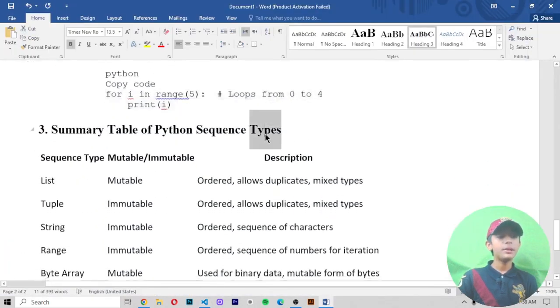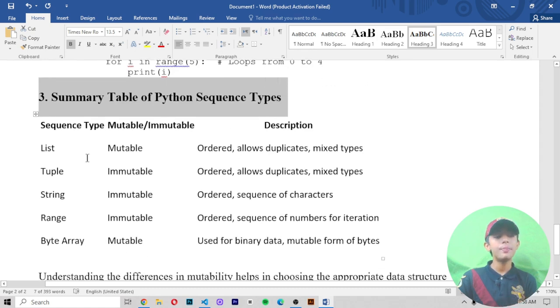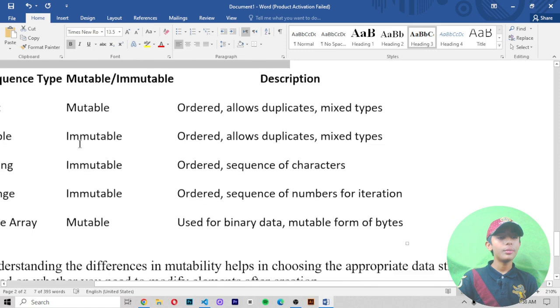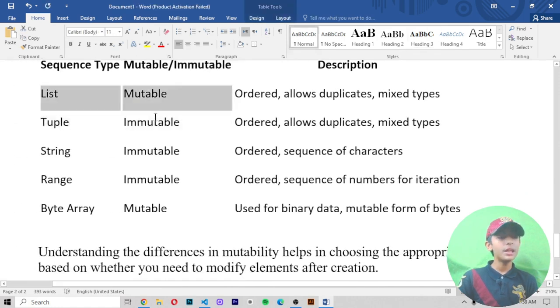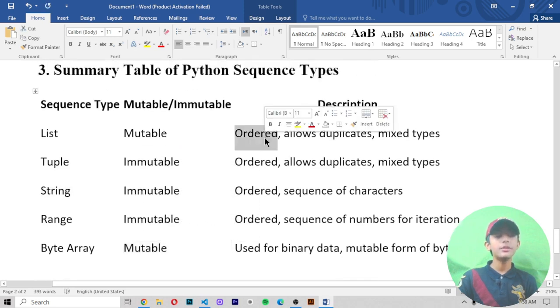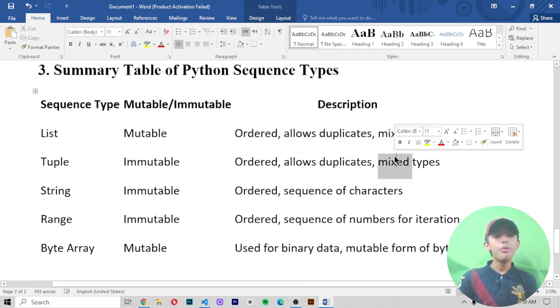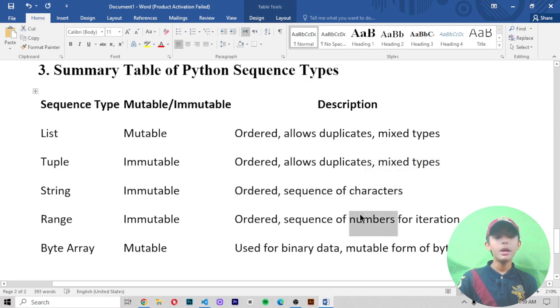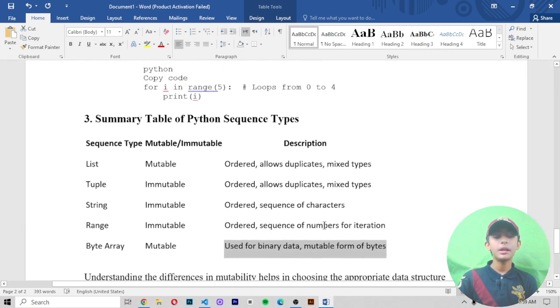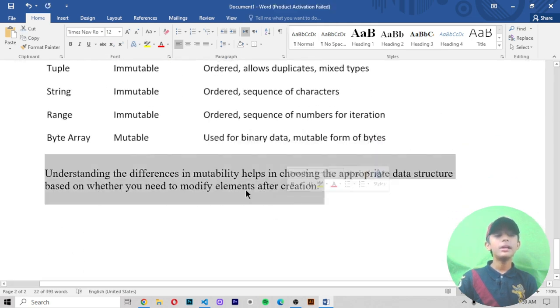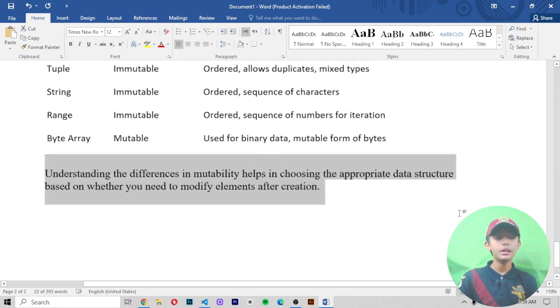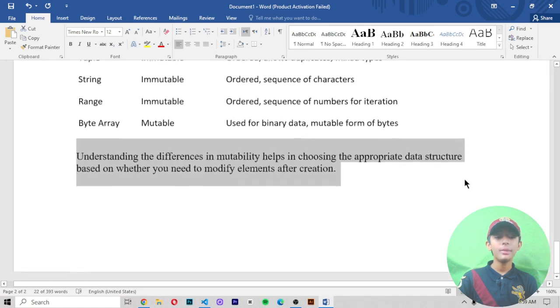Summary table of Python sequence types. Sequence types: list, tuple, string, range, byte array. You must know list is mutable, tuple is immutable, string is immutable, range is immutable, and byte array is mutable. Description: number 1, list is ordered and allows duplicates and mixed types. Number 2, tuples are ordered and allow duplicates and mixed types. Number 3, string is an ordered sequence of characters. Number 4, range is an ordered sequence of numbers for iteration. Number 5, byte array is used for binary data, a mutable form of bytes. Understanding the difference in mutability helps in choosing the appropriate data structure, based on whether you need to modify elements after creation.